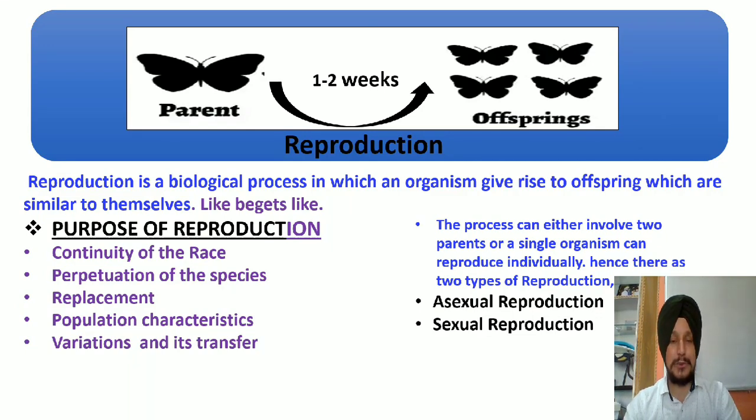So let me define the very important concept of your syllabi, that is reproduction. तो यहाँ से हमारा reproductive system का definition start होता है. तो student, reproduction है क्या? Reproduction is basically a biological process in which all living organisms give rise to offspring or young ones which are similar to themselves. एक ऐसा process जिस process से organisms young ones produce करते हैं और वो young ones similar होते हैं उस parent के साथ.